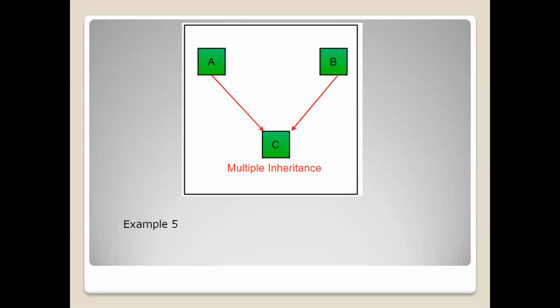There will be ambiguity in case of multiple inheritance. If you are able to avoid that ambiguity, then the language will support multiple inheritance, right? That ambiguity is avoided in C++ by using the scope resolution operator or virtual base classes. But in Java, there is no support for such things, no scope resolution operator and no virtual class. So that's why it is unable to support the multiple inheritance concept directly.